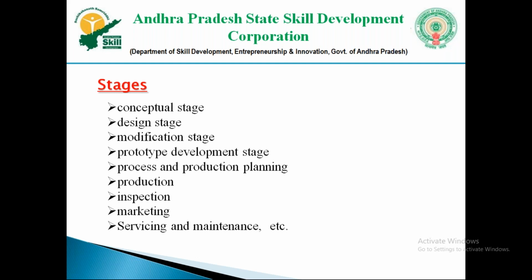So we need to release it to the market in bulk numbers, like 1,000 or 2,000 or 5,000. For that, we need to manufacture several parts, assemble them, and give painting, everything. These all come under process and production planning. So after planning, we will go for production.